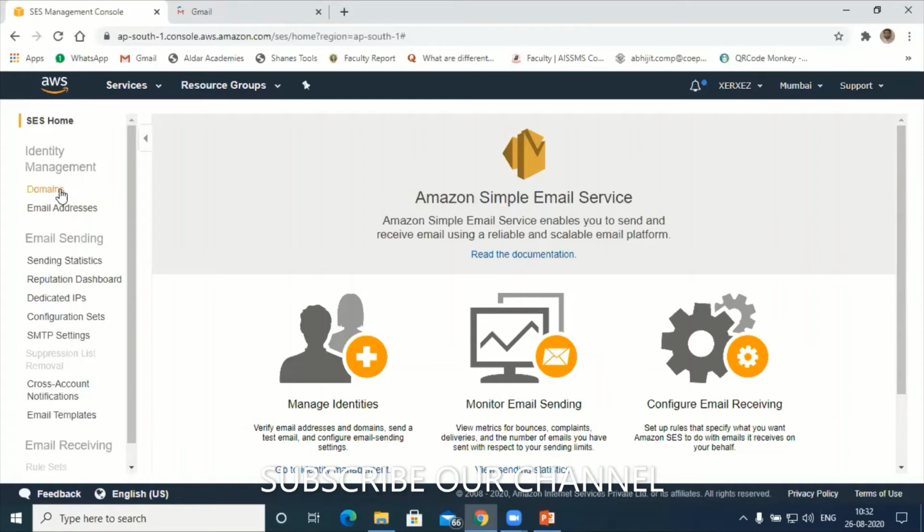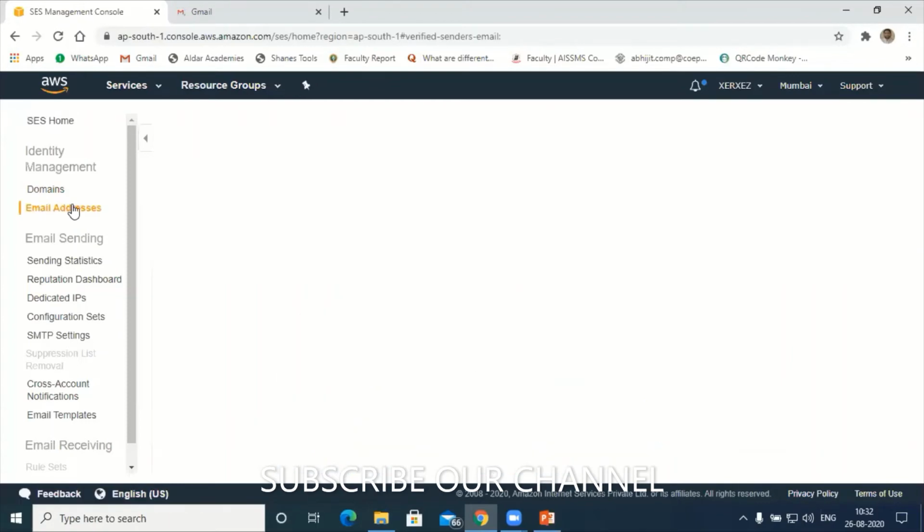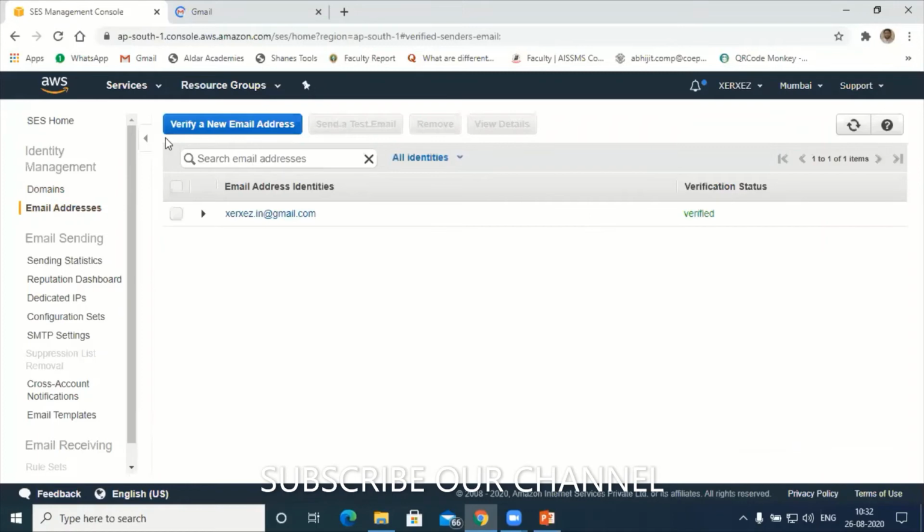Now I want to configure my Gmail account. To do that, I'll click on email addresses. Click on email addresses.